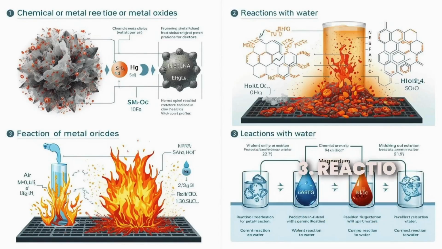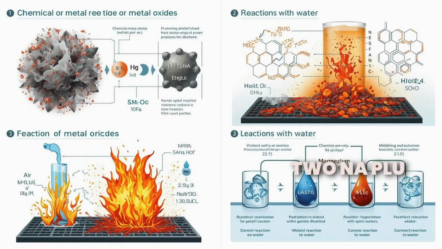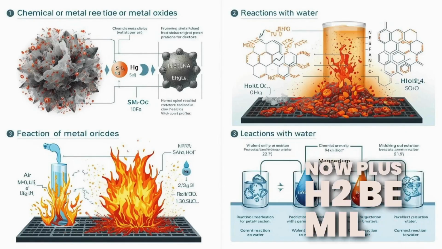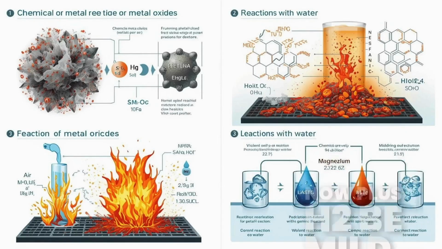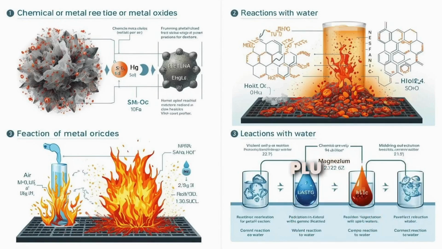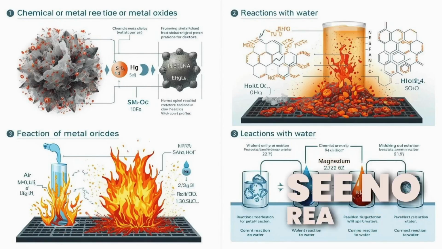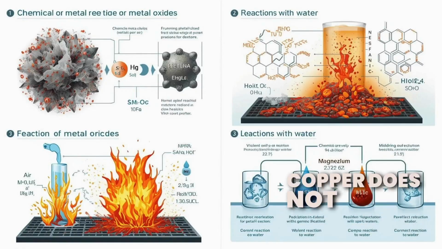3. Reaction with water. A. Violent. Sodium reacts violently. 2Na + 2H2O = 2NaOH + H2. B. Mild. Magnesium reacts slowly with hot water. Mg + 2H2O = Mg(OH)2 + H2. C. No reaction. Copper does not react with water.